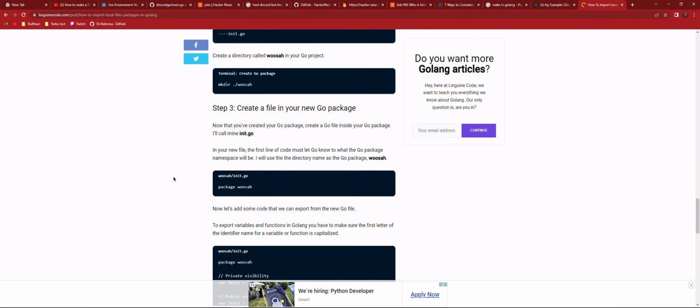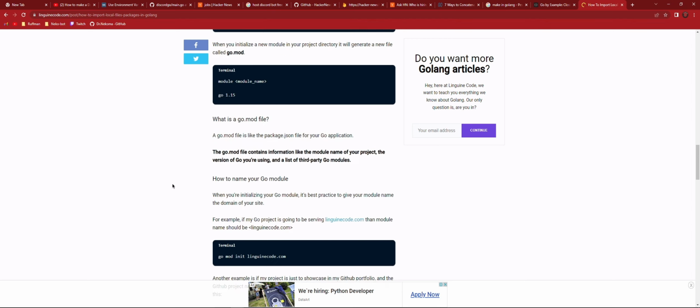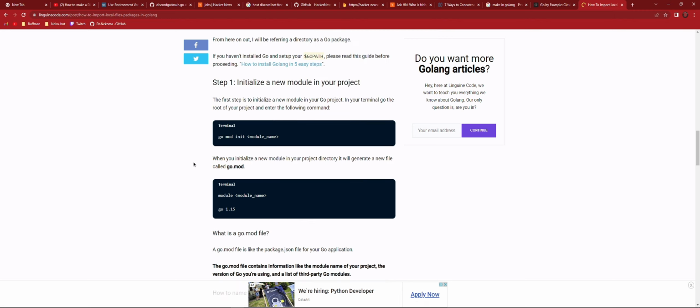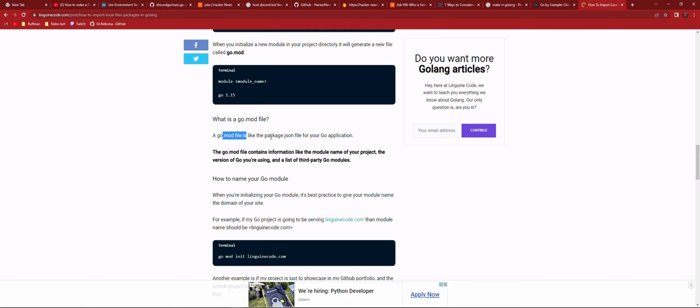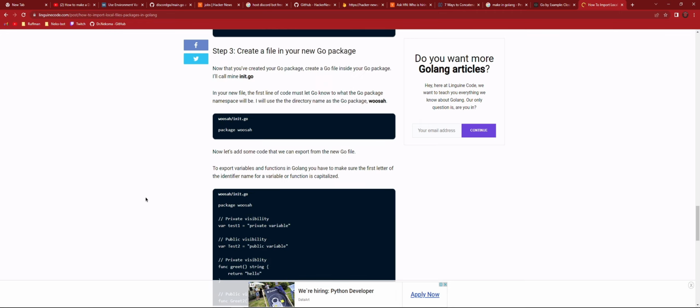So what is the difference? Why are you supposed to create a package and not a module? A module is the one that handles dependencies. A go.mod file is like a package.json. Oh, okay, I see. And then create a Go package in your project, which is exactly what we want. And this was working, I don't know why it's not working anymore.